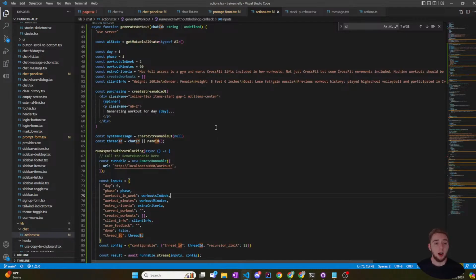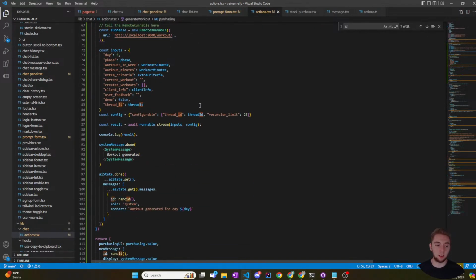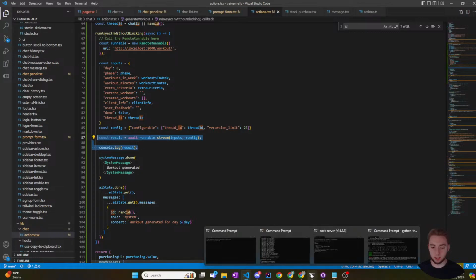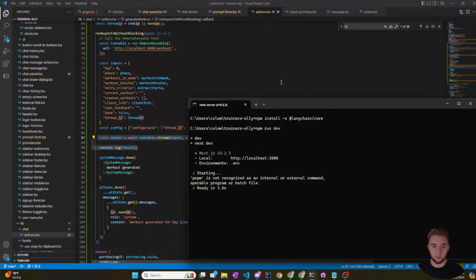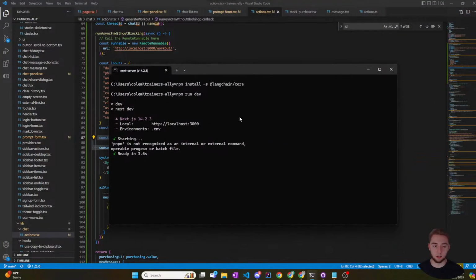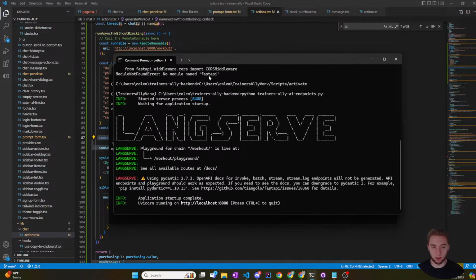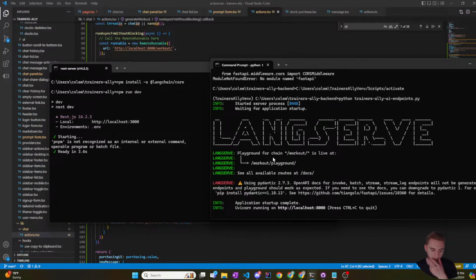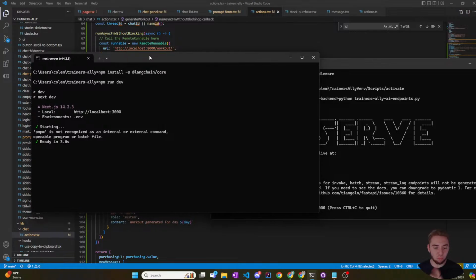So, all right, at this point, I think I am ready to test it. Again, the results of running this stream with my LangServe runnable are going to be printed out to my terminal here, because it is a Next.js server action component. And then also within my LangServe that I have hosted here locally on port 8000, I'm going to get a request logged here as well. So I should see both of these things pop up as I click that button.